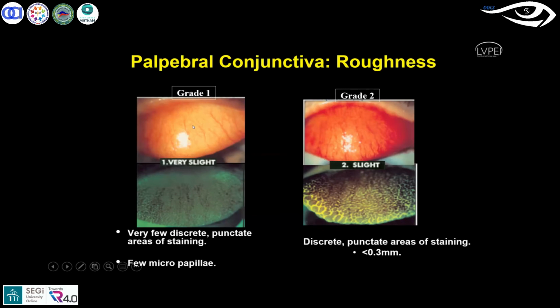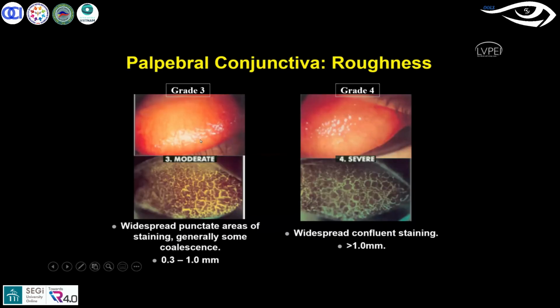When you see grade 3, the papillae size is much bigger, 0.3 to 1 mm, with widespread punctate areas of staining and some general collagens. The collagens are a group of staining you can see on the UTC also. And for the severe grade 4, you can see papillae more than 1 mm in size, ranging up to 2 mm, with giant papillae, and widespread and confluent staining.